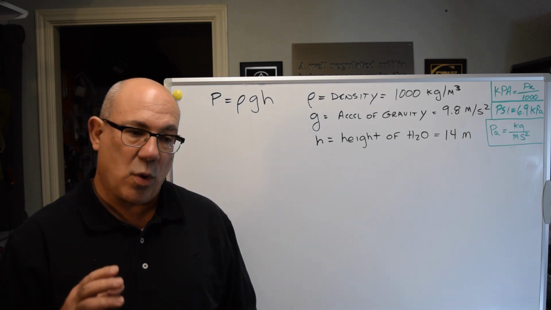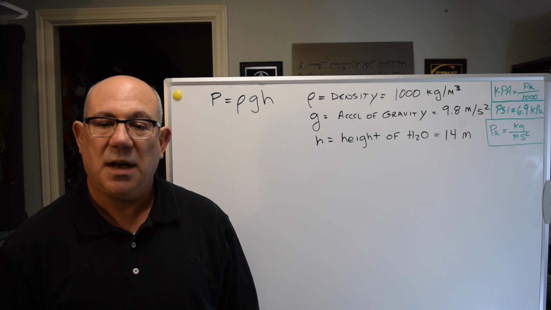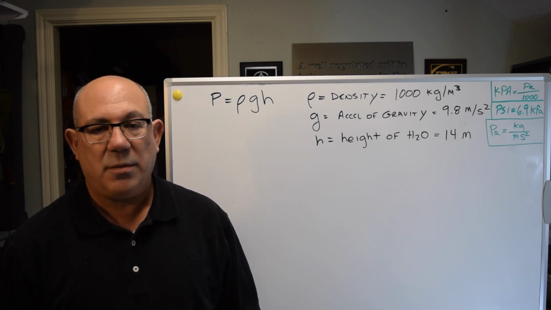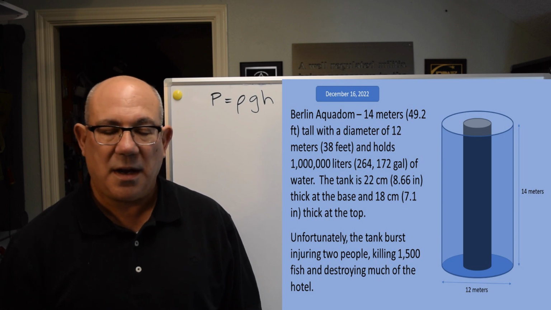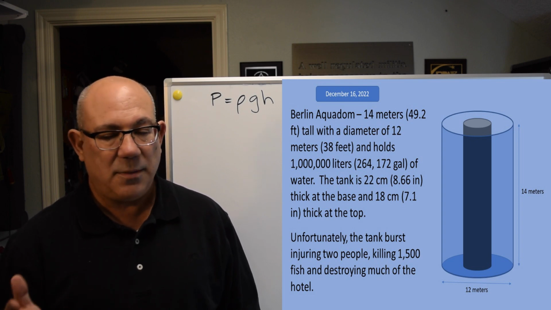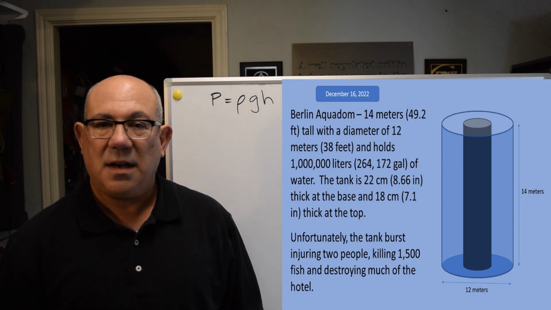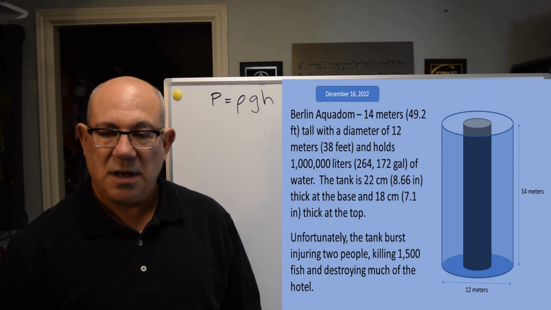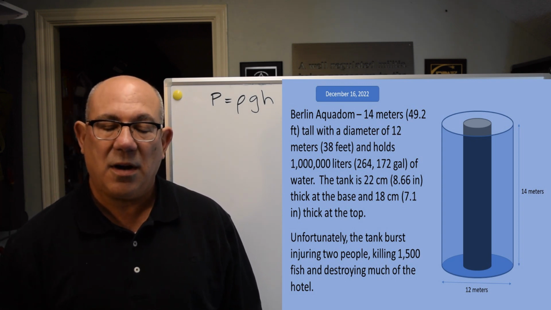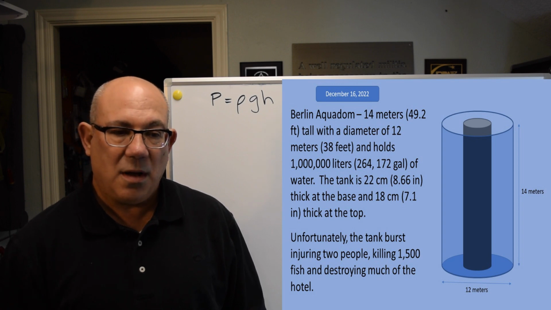which was the aquarium in Berlin, which was I believe a Hyatt hotel. It was an unbelievable aquarium. It was like a ring. It was 15 meters high, 45 feet high, 14 meters actually high. And it had an elevator in the center of it, and you could take the elevator ride up and see all the fish. Sometimes they had scuba divers in there cleaning the glass. It was just something that was incredible.